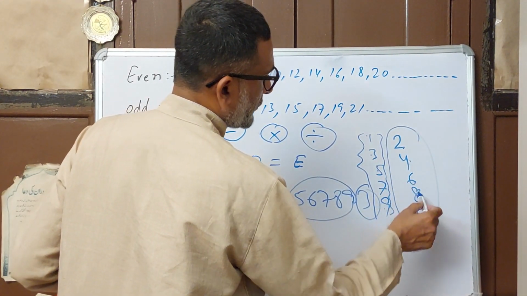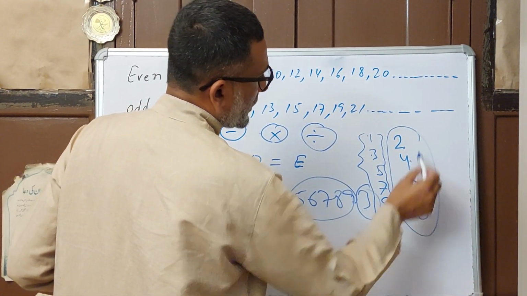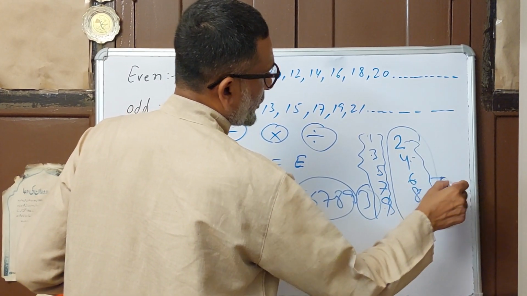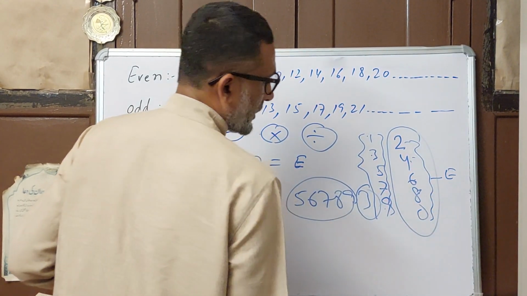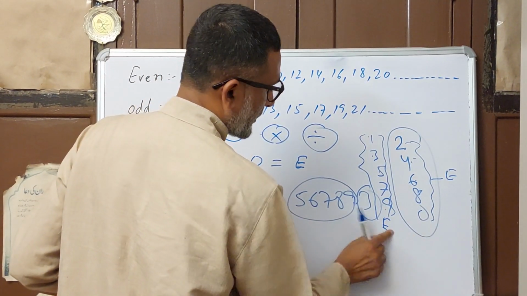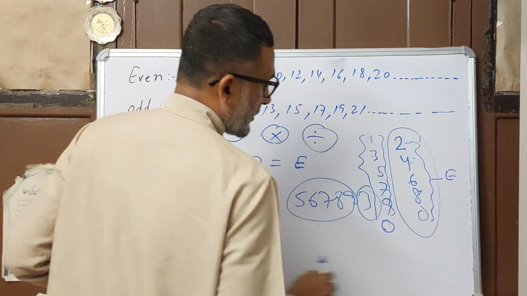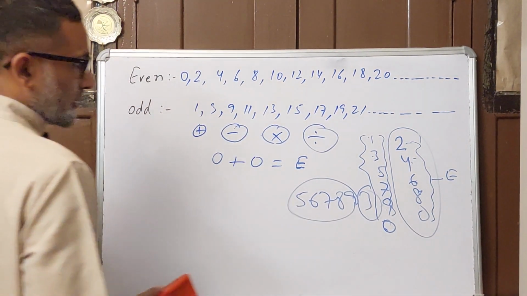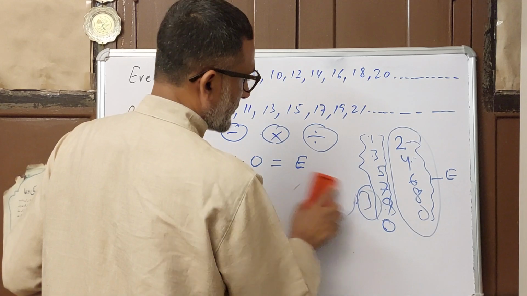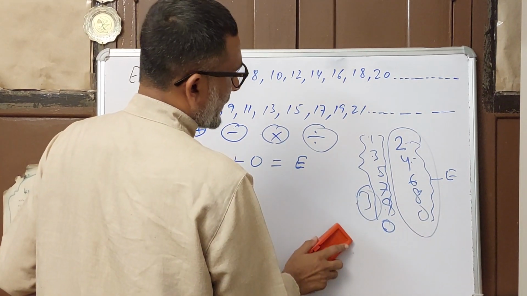Here also, 2, 4, 6, 8, 0: when these numbers come in the unit place, the number becomes even, and when these other numbers come in the unit place, the number becomes odd. So you will learn how to identify whether a large number or big number is even or odd.